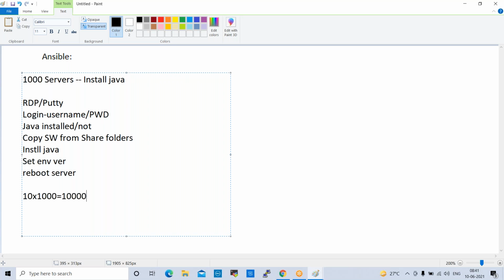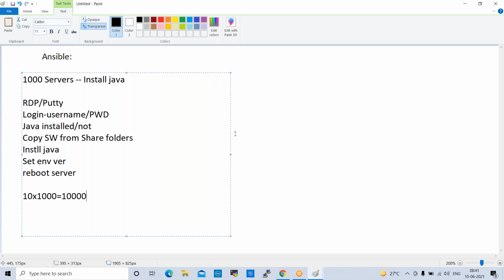Once we receive the request ticket, it will have some SLA. So we need to close the ticket within the SLA. Otherwise, what will happen? The ticket will be breached, so escalation will happen. If you are doing it the manual way, it will take a lot of time. That is why we have automation tools. To avoid this situation, we have different automation tools like Ansible, Chef, and Puppet.